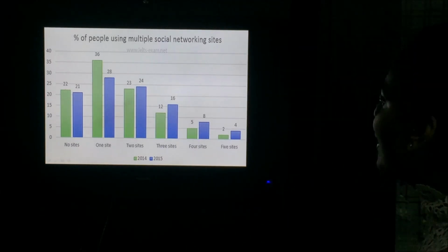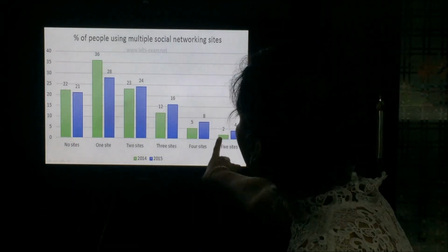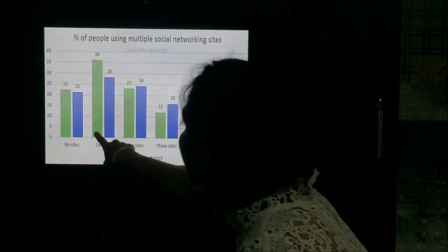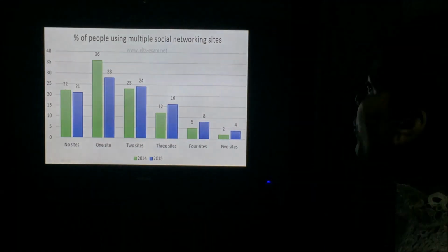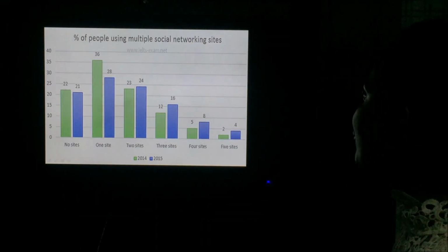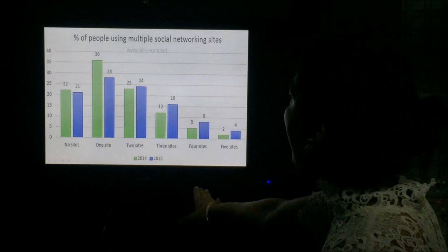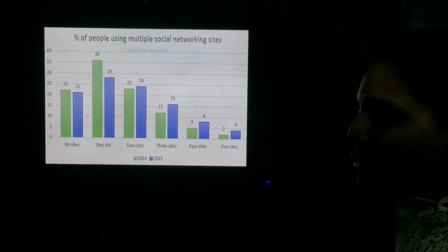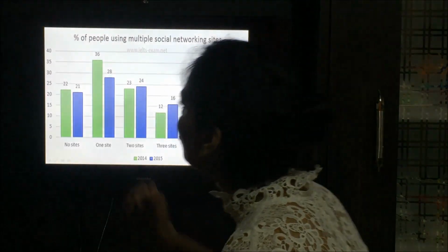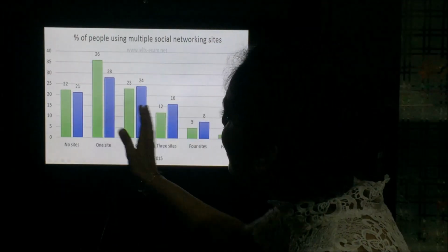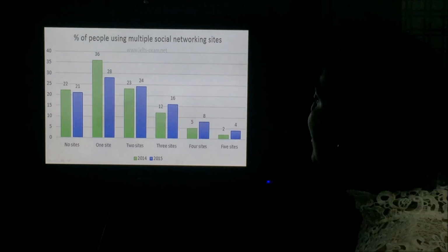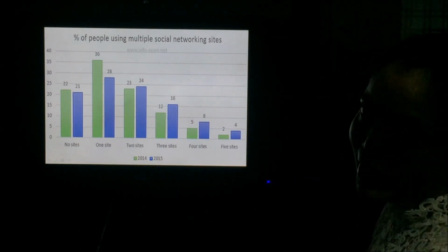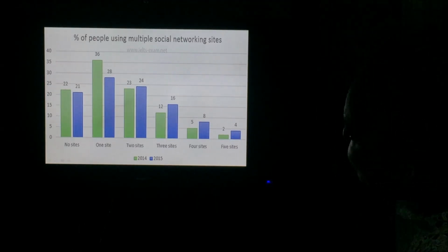As you can see very clearly, the green portions of the graph show year 2014 and the blue portions show the year 2015, and this is a bar graph as some bars are drawn, right? On the y-axis the percentage of people is shown, and on the x-axis their usage of sites in numbers is shown.